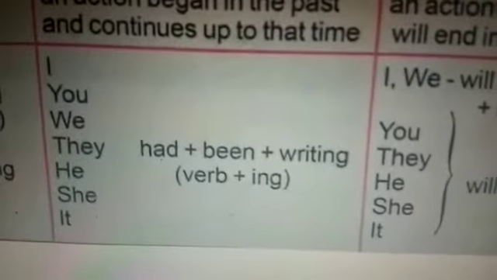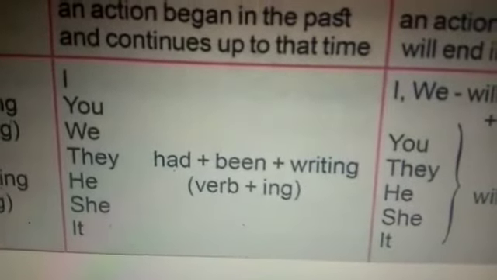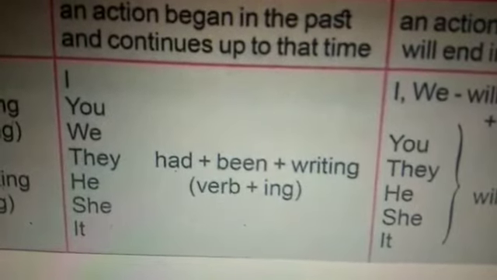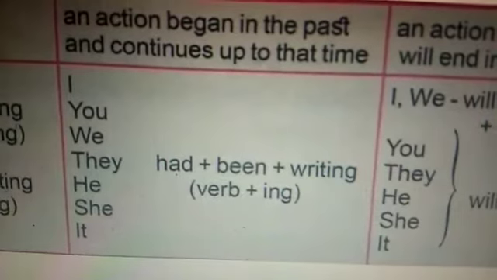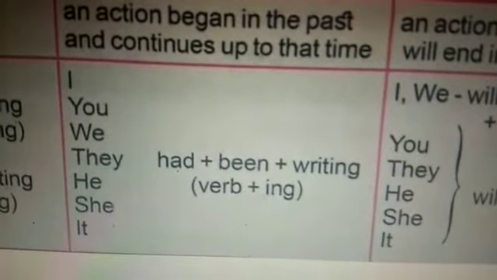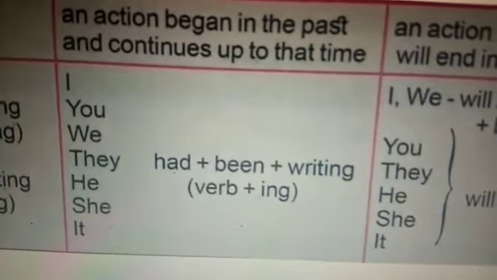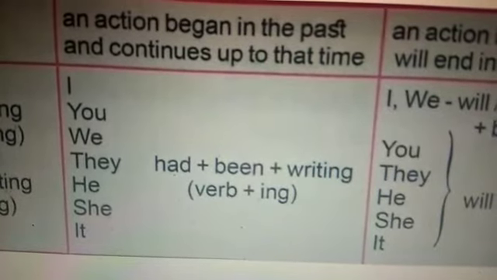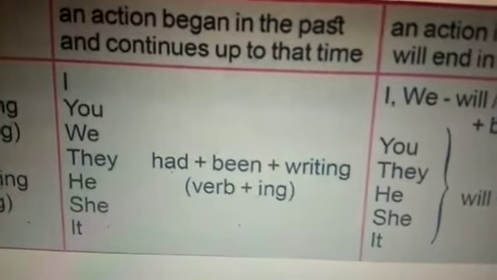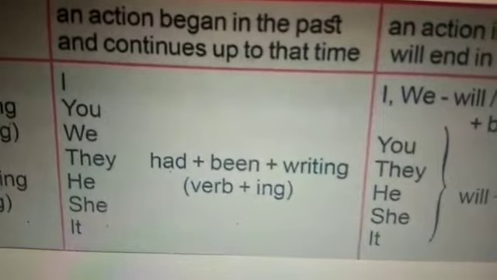In the past perfect continuous, for the past perfect we use had. So for everyone it is the same. For all the persons it is the same. I had been writing, you had been writing, we had been writing, he had been writing, she had been writing, it had been writing.